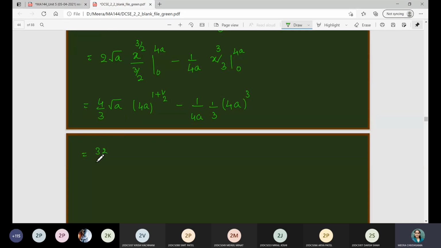So 32 by 3, a already there with the power 1 with the square root. So it is square root into square root, so it is a square, 32 by 3 a square, and when you simplify this one, it will be 16 by 3 a square. So final answer will be 16 a square by 3.